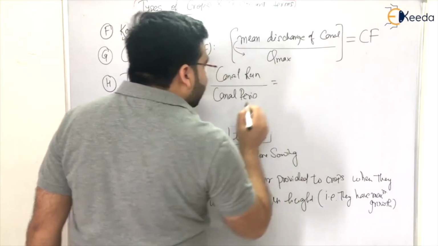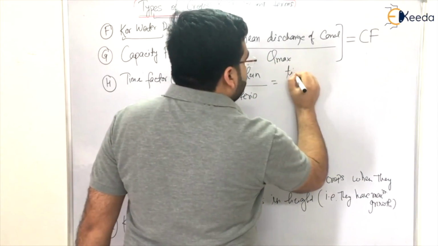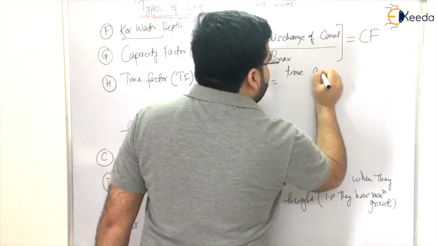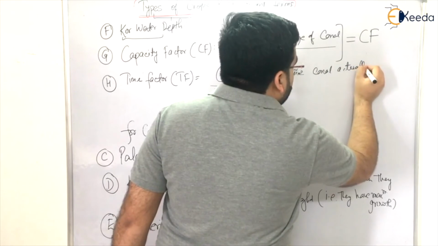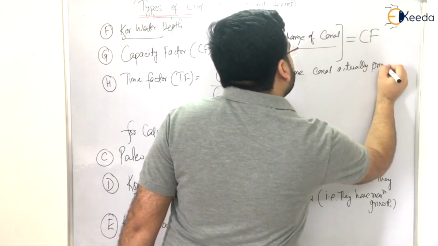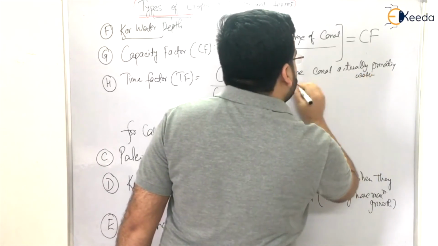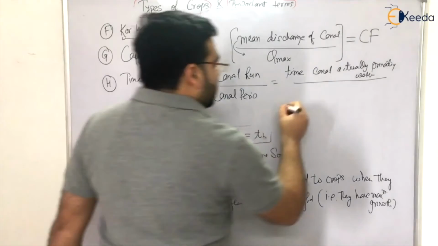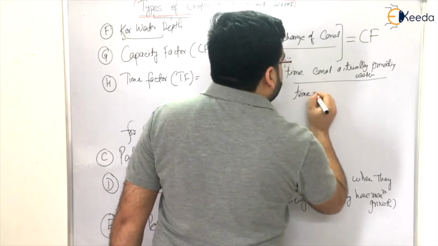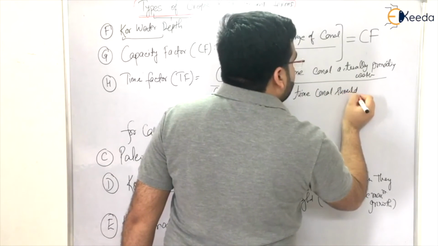Or you can say the time the canal is actually providing water divided by the time the canal should provide water.